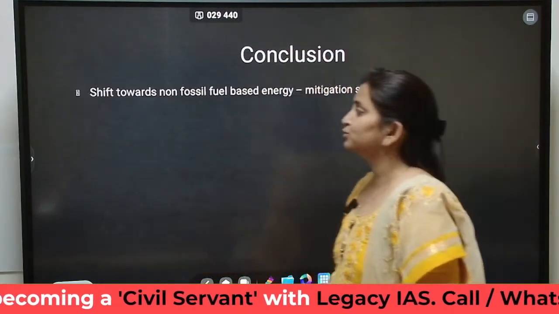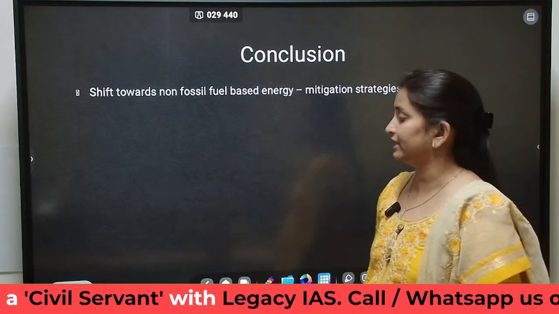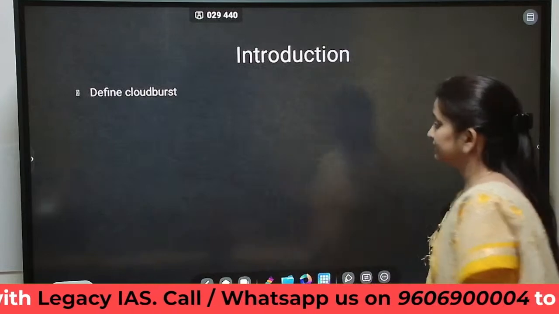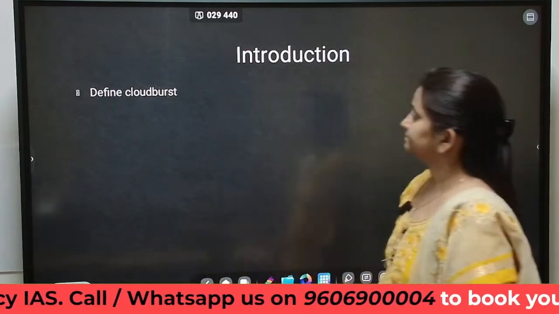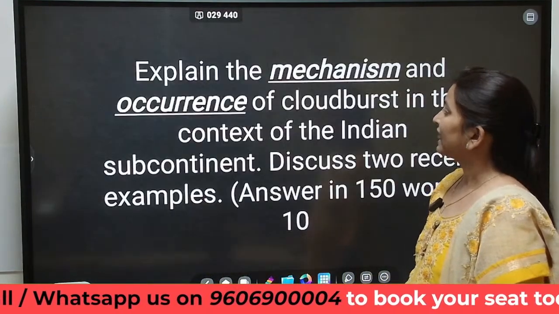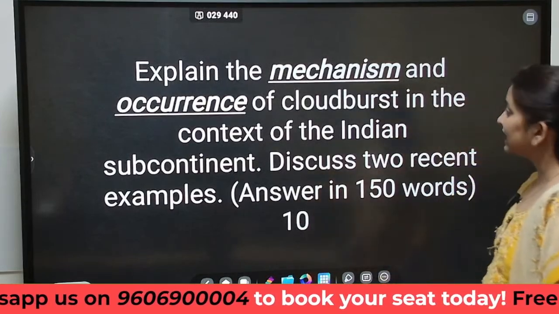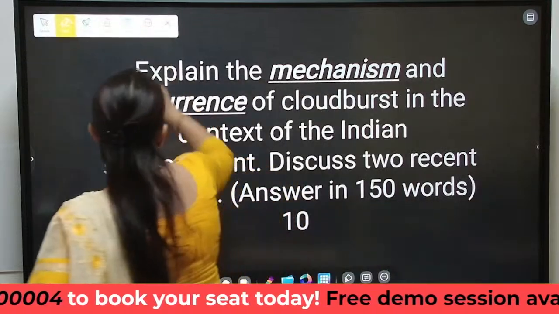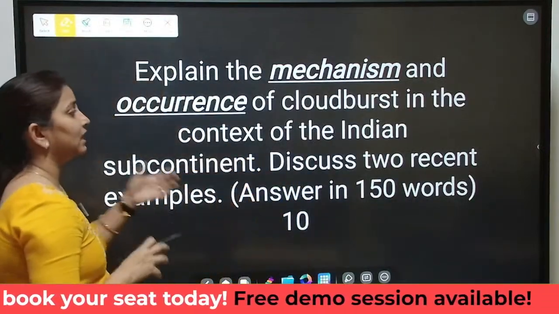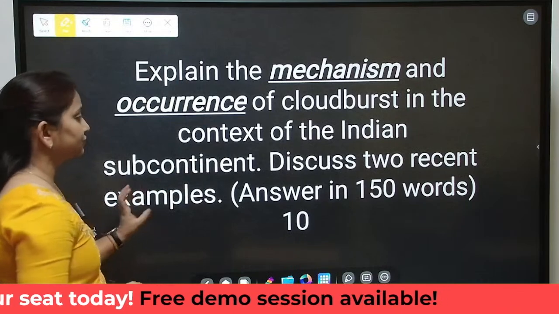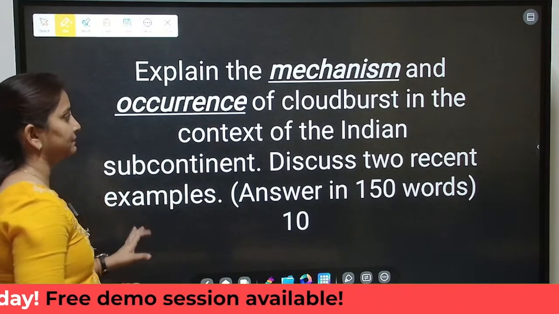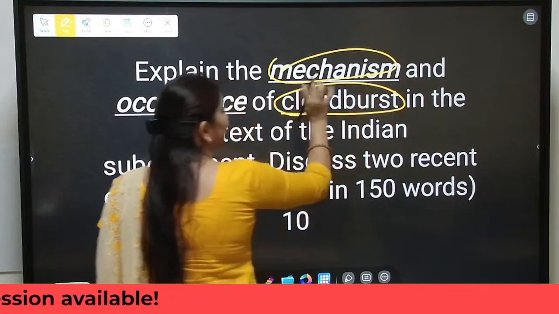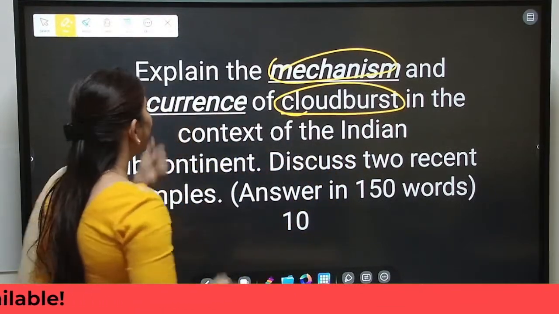Now let us move to the third and final question for today. That is, explain the mechanism and occurrence of cloudburst in the context of the Indian subcontinent. Discuss two recent examples. How are cloudbursts occurring? So we had to explain the mechanism of formation of cloudburst and the occurrence.